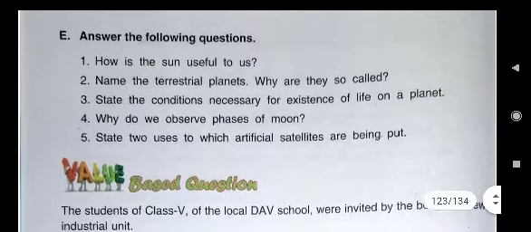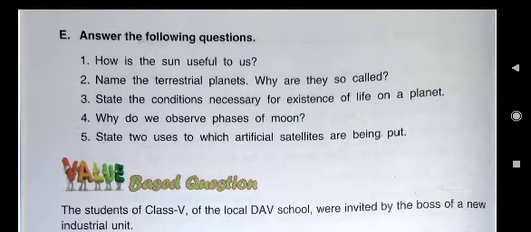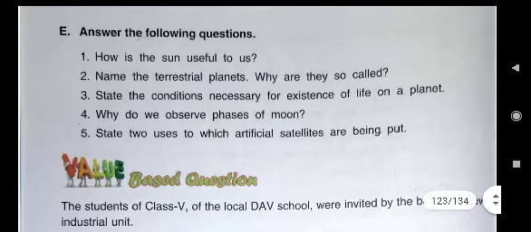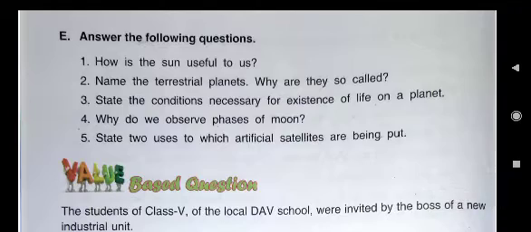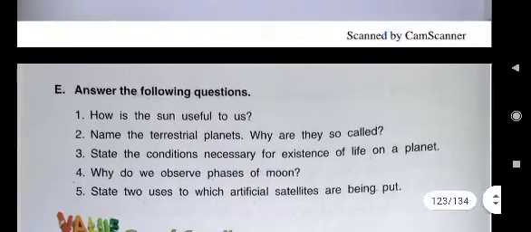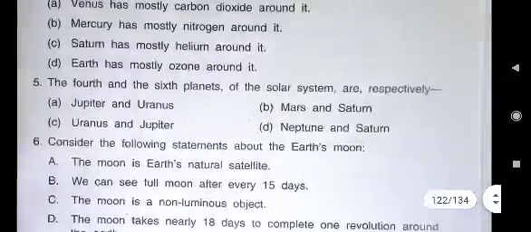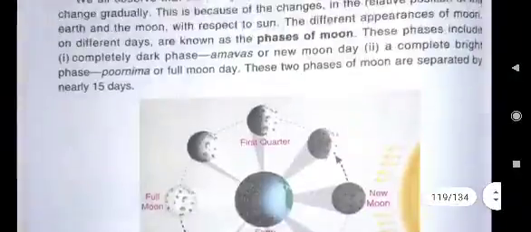You see, first question is, how is the sun useful to us? Children, we all know the sun is very important for all of us. Without the sun, we cannot imagine our life for any single day. Recently in Chhath Puja you have seen, we people worship the sun god. So here in E first answer, first of all you will write, the sun is useful to us in the following ways. And there are many points which you can write in this answer.